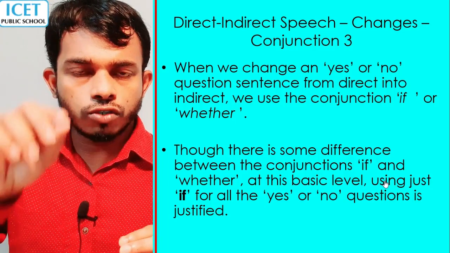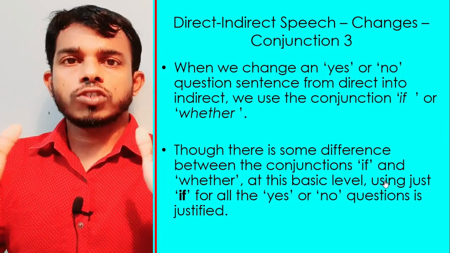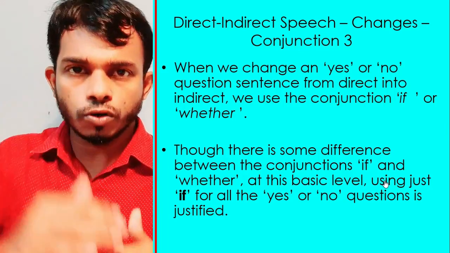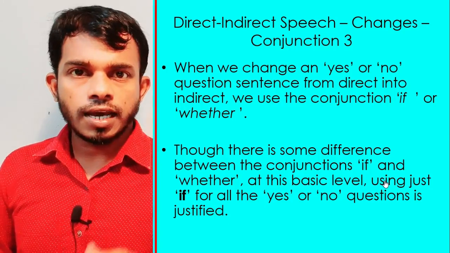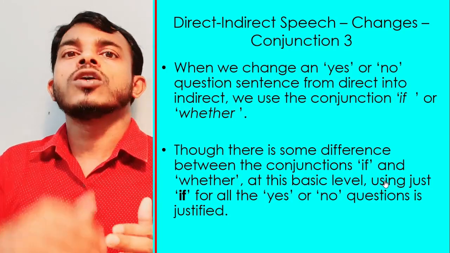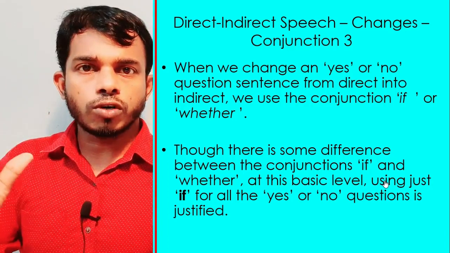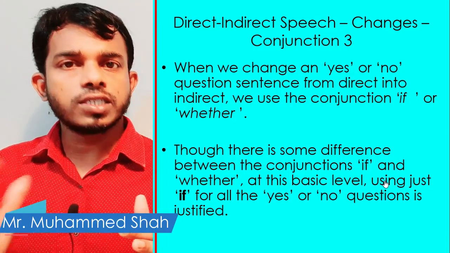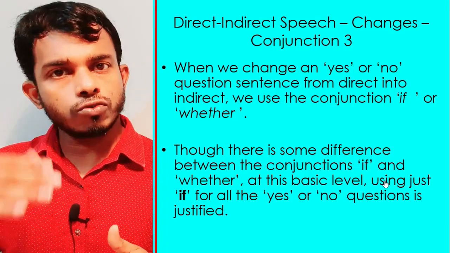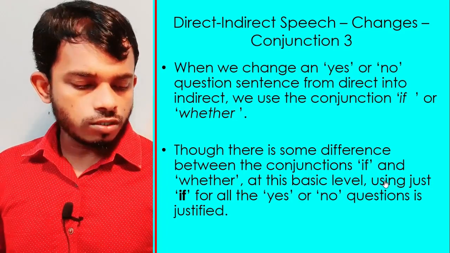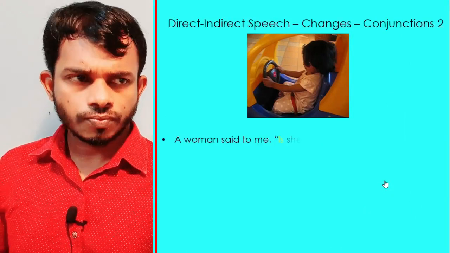What I said: when you change yes or no type sentences into reported speech, at that time we will use if or whether as a conjunction. With an example, I will tell you. In that case, if you are using only if, no problem, it's not wrong. It can be justified. So if also you can use, whether also you can use. That's your choice.